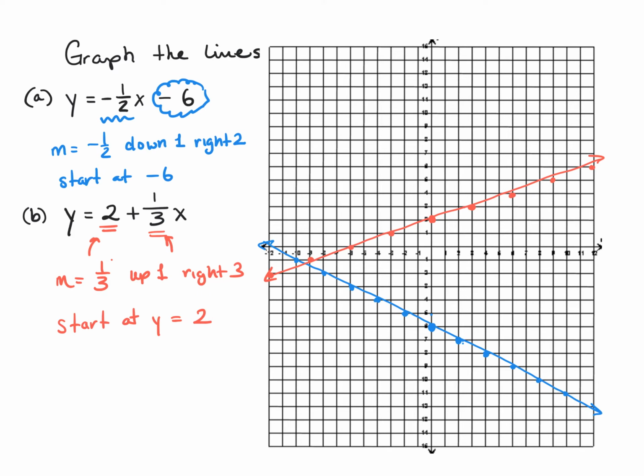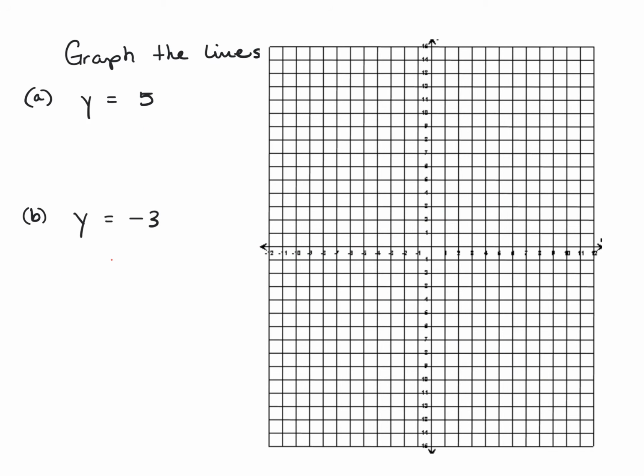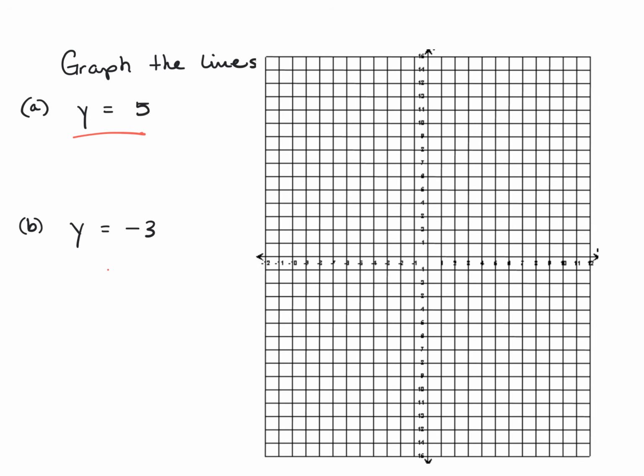All right, so then we have 2 more examples, but these are relatively easy ones. They're not that bad. These are the special ones. So we just went over 4 examples of slanted lines. Let's continue on with the other 2 types, which are horizontal and vertical lines. So let's take a look at what we've got next. Okay, graph the lines of y equals 5 and y equals -3. So what you'll need to remember is that y equals lines are what we call horizontal lines.